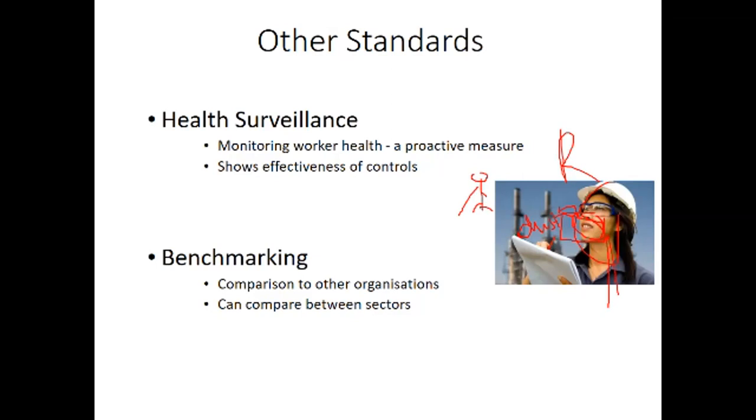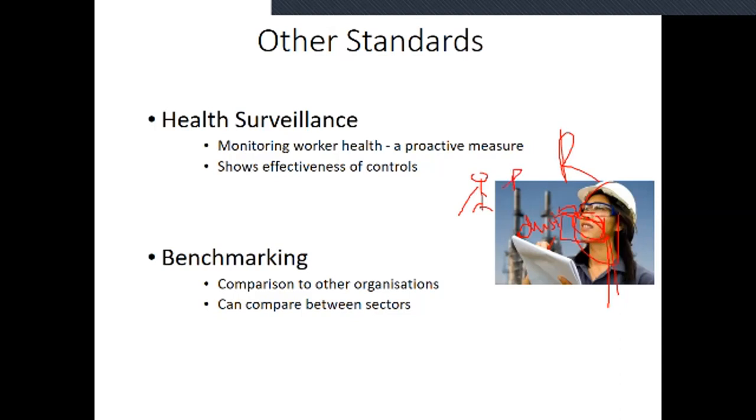Next is benchmarking, which is very, very important. For example, this is one industry and there is another industry, maybe a petrochemical factory. In the same kind of petrochemical factory, say 100 people are working here, and in this other factory also 100 people are working. Here maybe 50 people are injured, in the other factory maybe 20 people. Automatically this factory is better, they are verifying. This is benchmarking, comparison to other organizations.